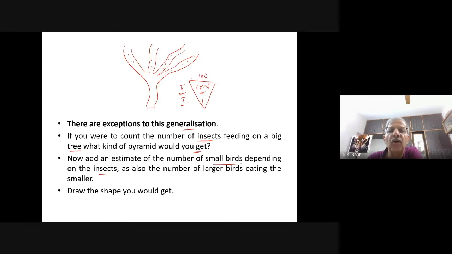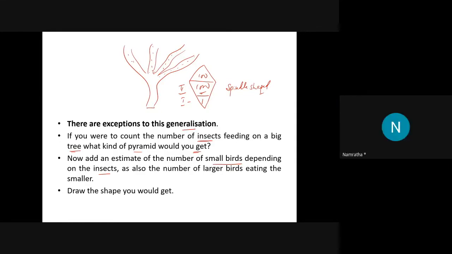What will happen now? What pyramid is this one? What is this? Navya, what shape? Is it a pyramid? What is this? It is a spindle-shaped pyramid. Am I right? Are you following me? Namrata, are you there? Namrata? Yes, sir. Yeah. Diti?